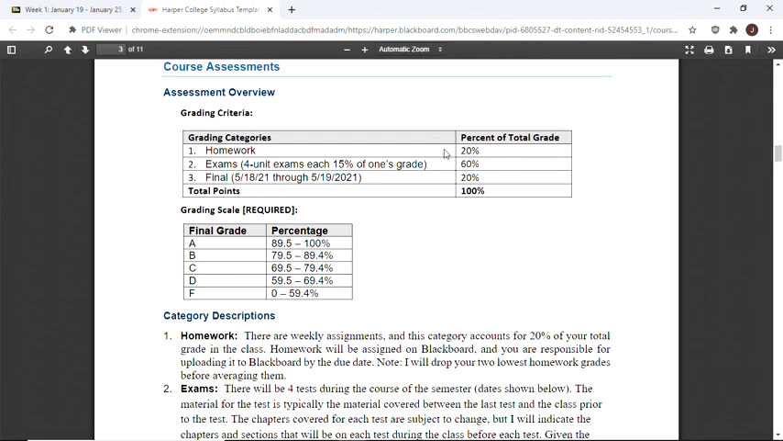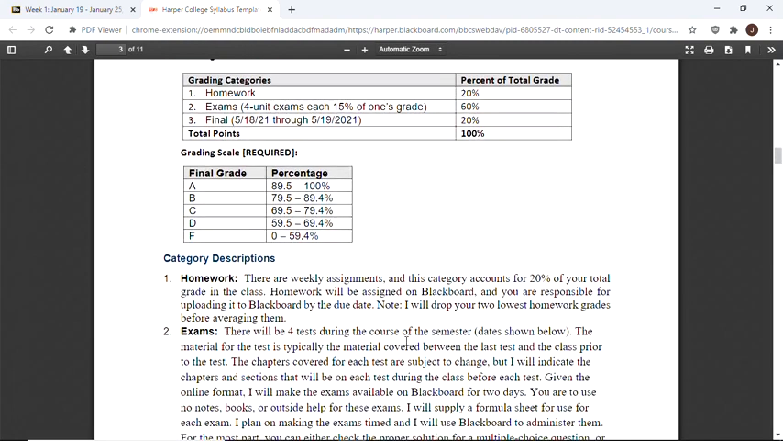I'm going to be giving, I think it's 11 homework assignments. When we get to later on, it's like 11 or 12 homework assignments. I'm going to drop the lowest two before averaging them. And I think I've got that written down here.